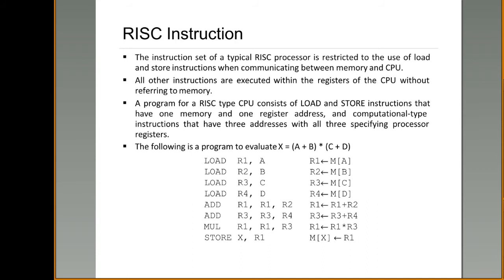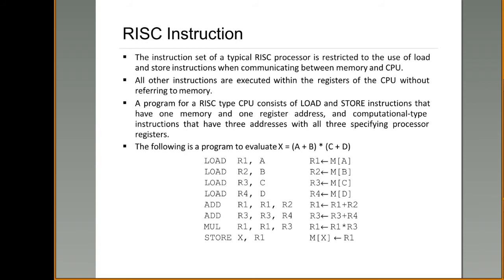Similarly, load B into R2, load C into another register, and load D into another register. So these four registers now have the values A, B, C, D. Now, first you need to perform A plus B. A is present in R1, B is present in R2, so R1 plus R2 is to be performed, that is, addition of R1 and R2, and store the result back in R1.